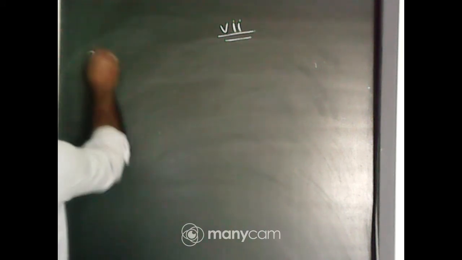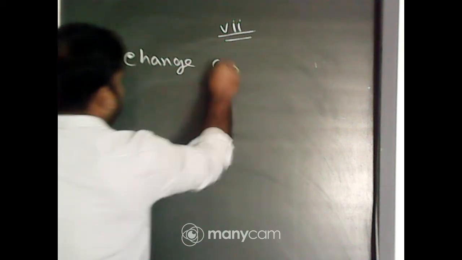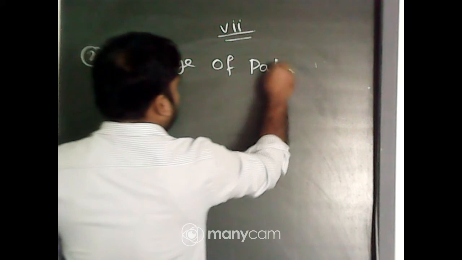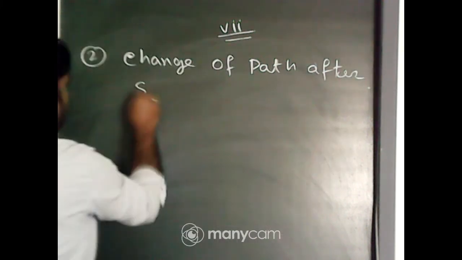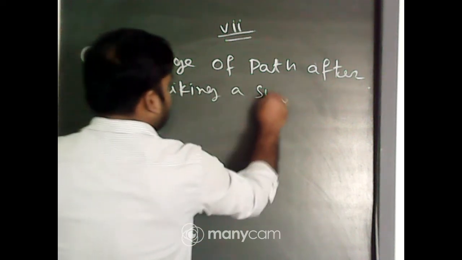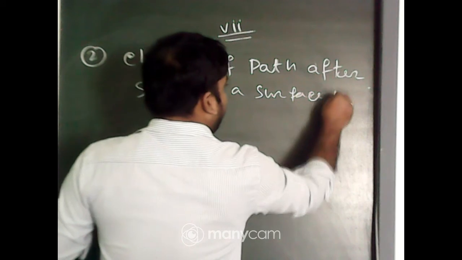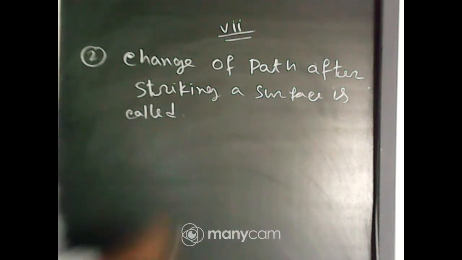Question number 2. Change of path after striking a surface is called: I know that you can answer this question, so I am giving the options.